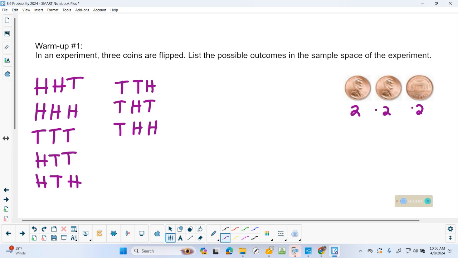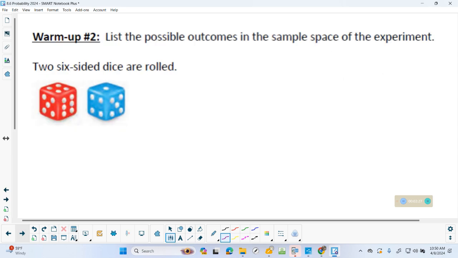So we're going to use these again in another problem, because eventually what we're leading up to, and this is so easy once you have the outcomes: if I asked you, what is the probability that all 3 coins are tails? Well, how many outcomes are there where all 3 are tails? 1 out of 8. That's your probability, which we're going to get to. Okay, write small. Here we go.